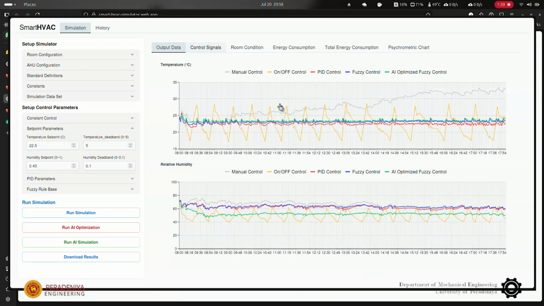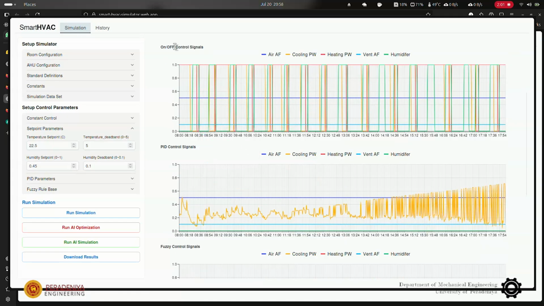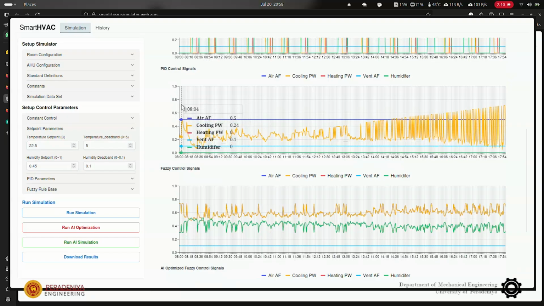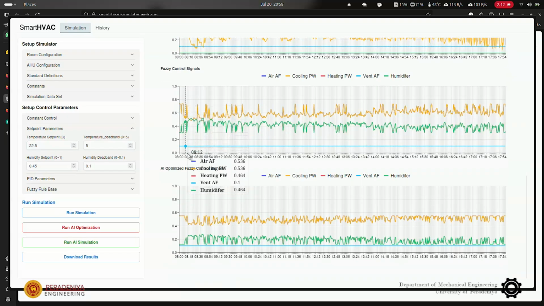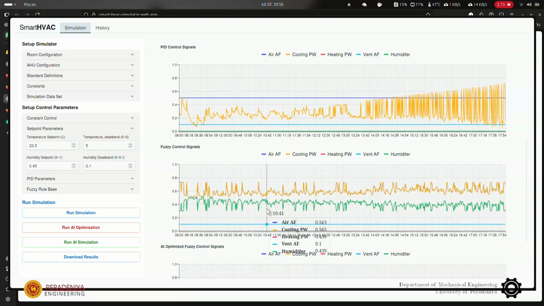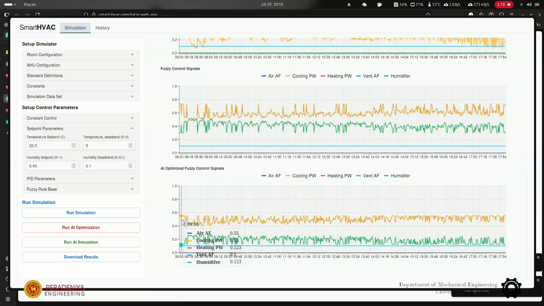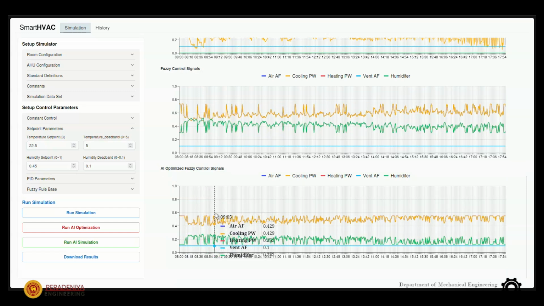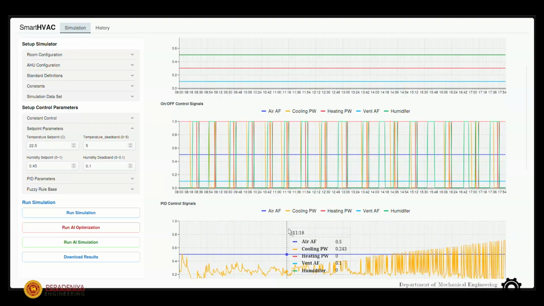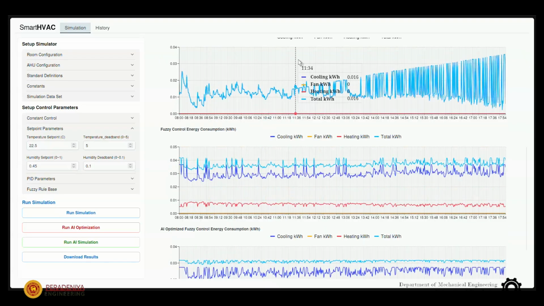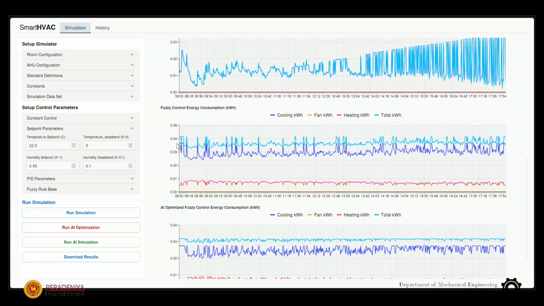And this shows the control signals. Obviously, on-off has only on and off for the cooling, the heating, and also the humidifier. But these are the control signals for the PID controller, fuzzy logic controller, and the AI optimized controller. Relative to these two controllers, we can see that the AI optimized, or LLM optimized, fuzzy logic controller has rather smooth control curves, and their amplitude is very low, so the cost of control will be lower than the other two controllers. And we can see the same results in the energy consumption.